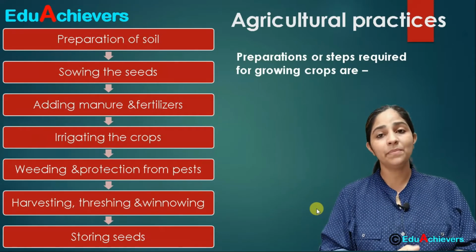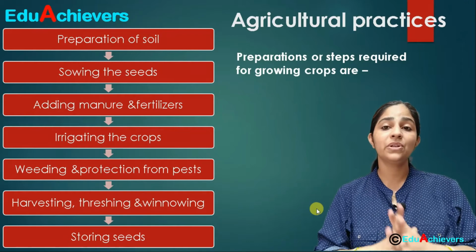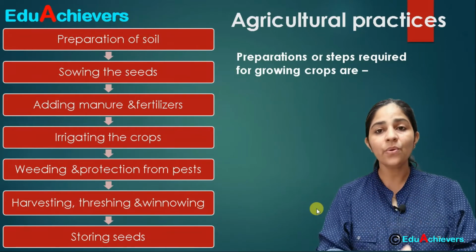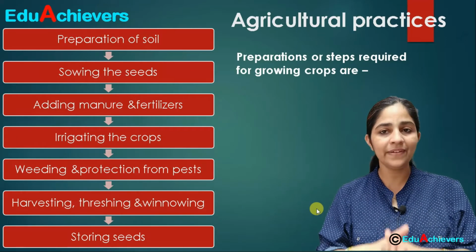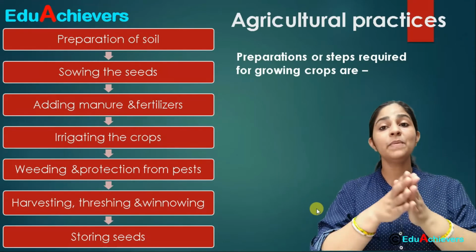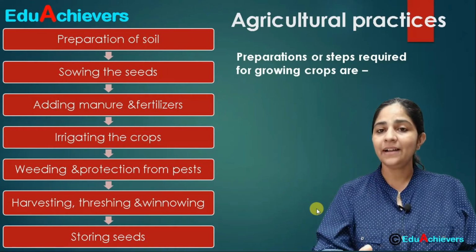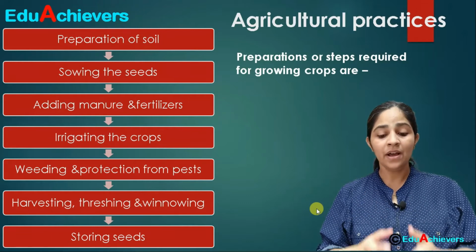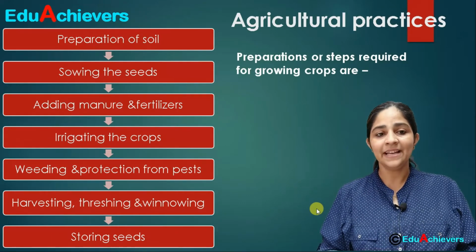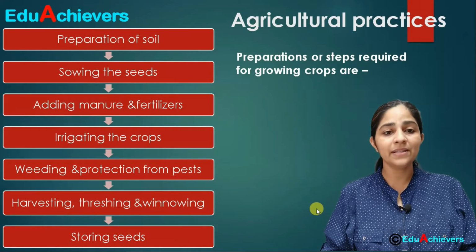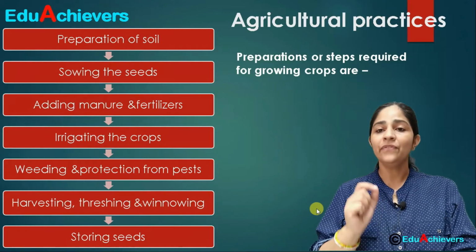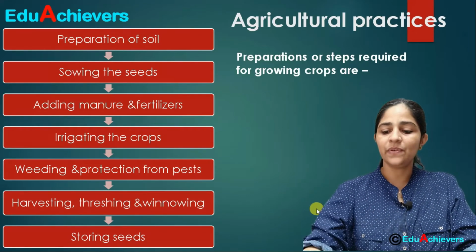The first and most important step is the preparation of soil. Before you sow any seeds in the field, the soil has to be prepared for receiving the seeds and for the proper growth of the seeds. So preparation of soil is the first step.